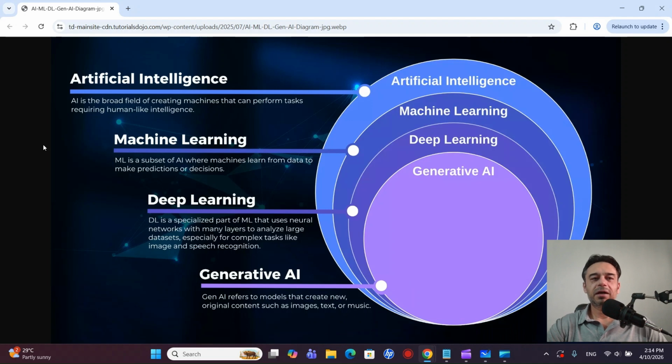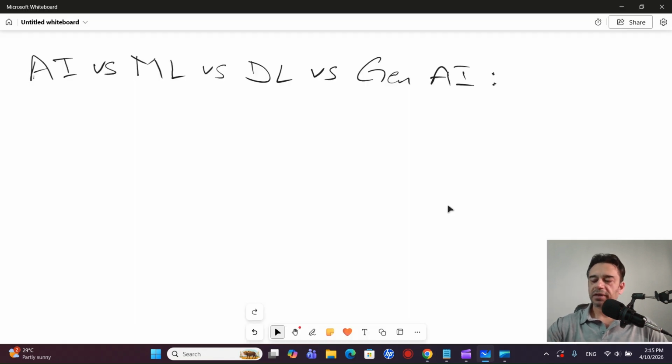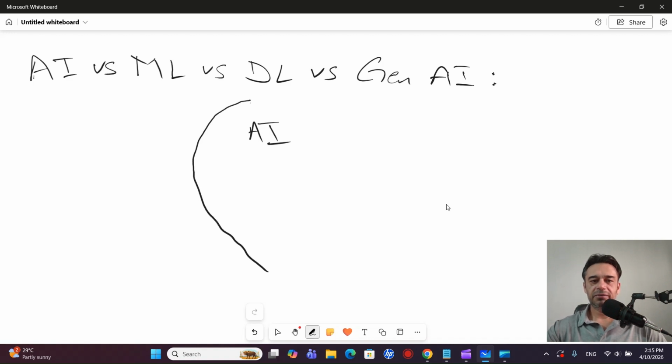If you look at this diagram here, artificial intelligence is a broad field of creating machines or systems that can perform tasks requiring human-like intelligence, and these tasks can be performed without any human intervention or with very little human intervention. So when we say AI is a very broad term, we'll create a Venn diagram here. We have artificial intelligence, and within it we will have different subcomponents, for example machine learning, deep learning, and so on.